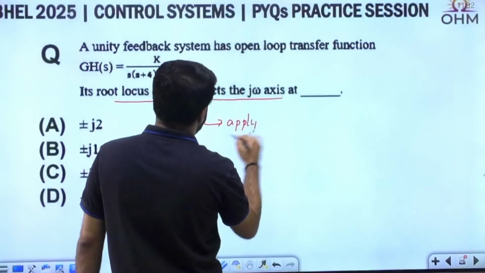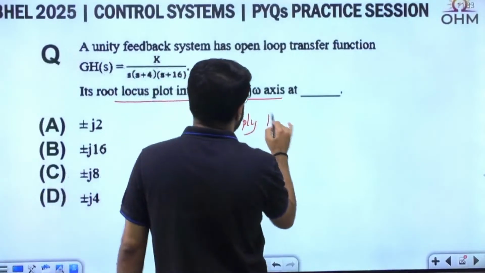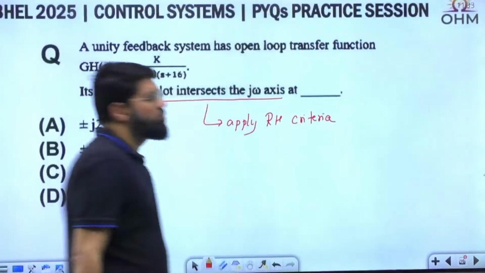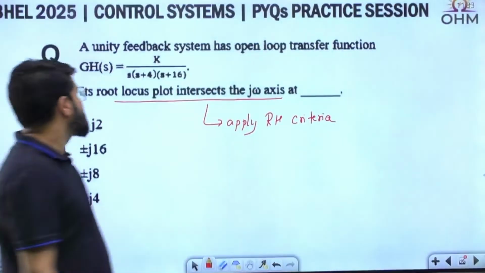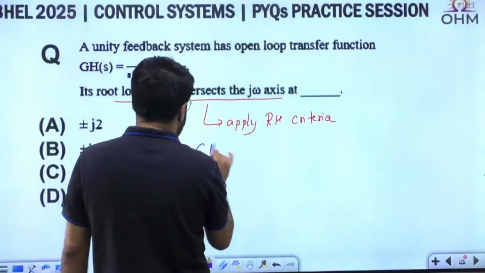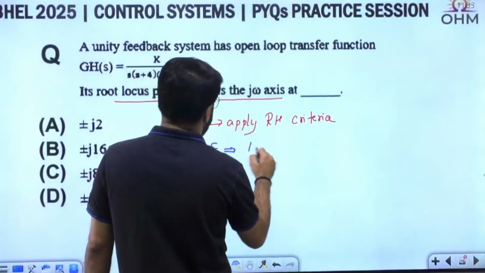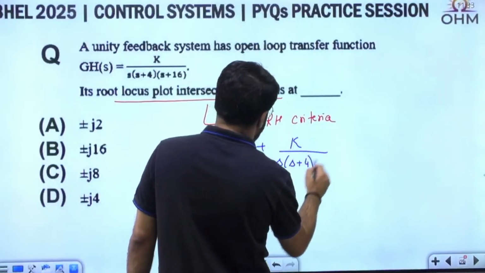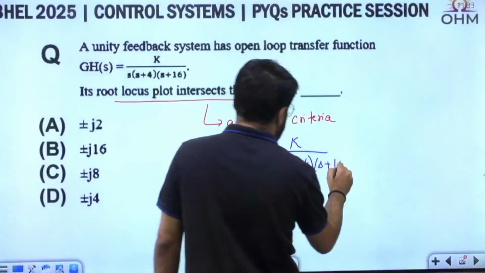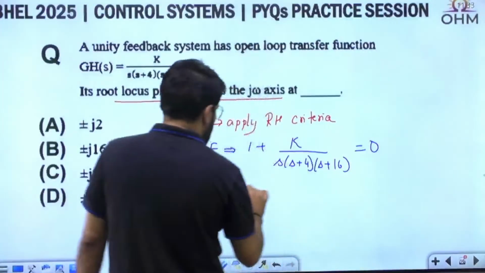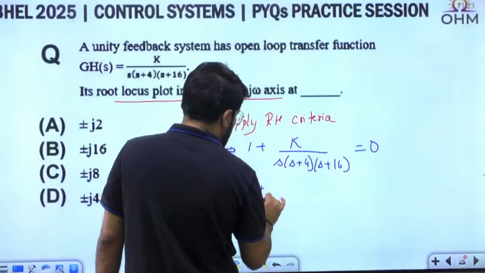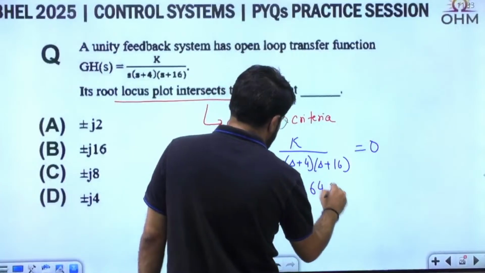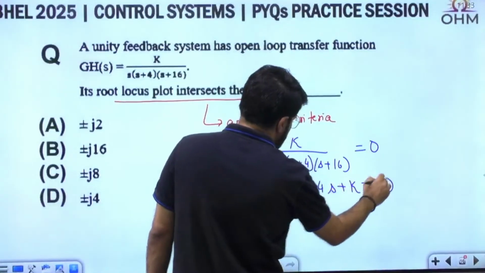If you want the j omega cutting point for the root locus, you can directly apply the RH criteria. It's not that you have to sketch the root locus. For that, I again need the characteristic equation, which is 1 plus G(s)H(s), that is 1 plus K upon s(s plus 4)(s plus 16) equal to 0. If you solve, you will have s cube plus (4 plus 16) 20 s square plus (4 into 16) 64 s plus K equal to 0.